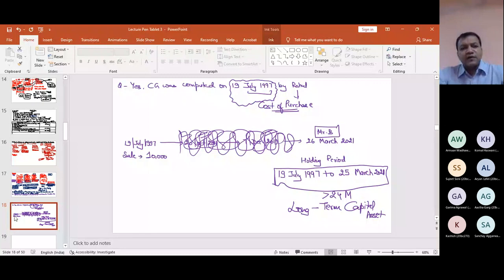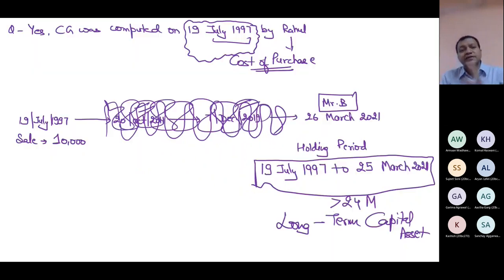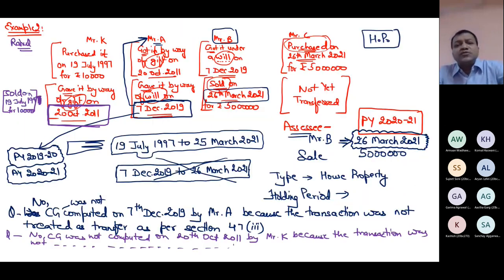So now you can say that what is more logical is exactly what is written in the act also, as far as this section is concerned. I'm not saying that it is true in every section. There might be some sections which you might find illogical, but this is that section which is raising the correct point, because between these two dates the transaction was not at all treated as transfer in the eyes of the Income Tax Act. 19th July 1997 was the last date when sale of this property happened. After this, now in the eyes of the Income Tax Act, the sale is finally happening on 26th March 21. So now everything will start from 19th July 1997.